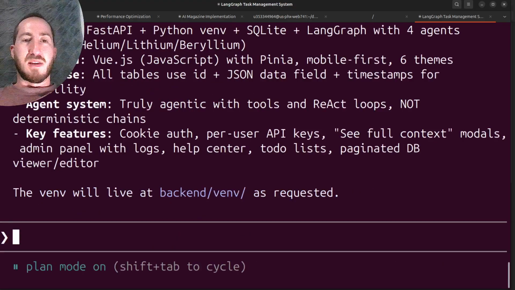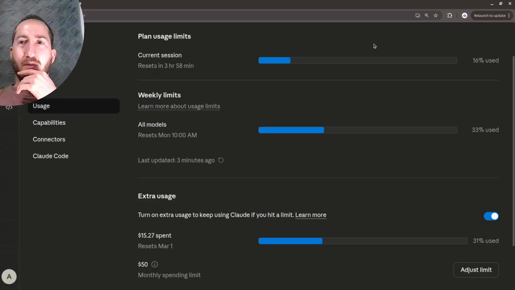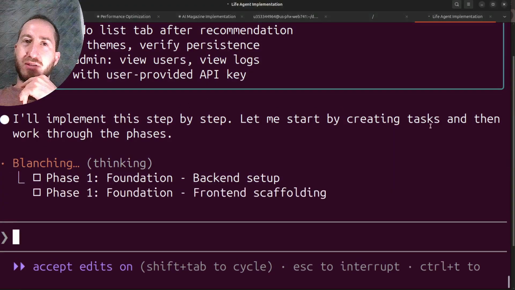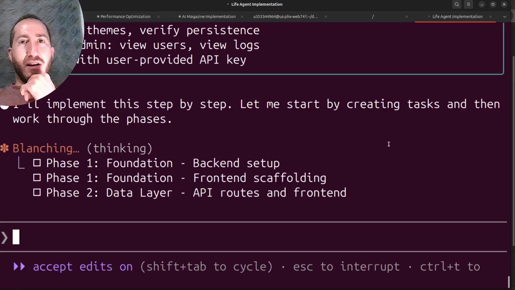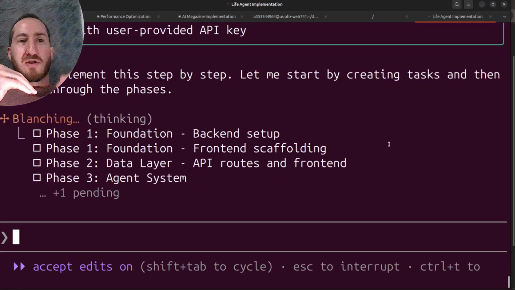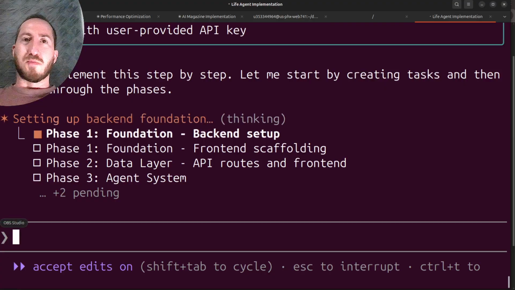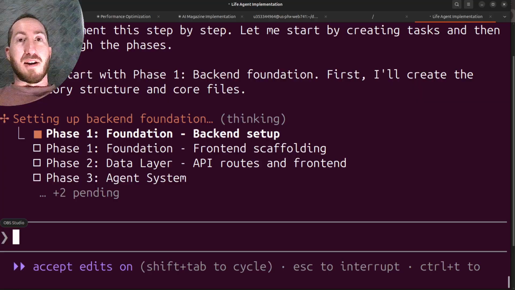Let's just, yes, clear context and auto accept edits. Let's take a quick look. We've only used 16% of the current session, so we do have a fairly good chance of getting this all done. And we've got 25 minutes left. So we're going to let Claude go chug, chug, chug through this, and I'm going to pause it unless it stops and needs some input from us. But right now, it should just be trying to build this entire app.